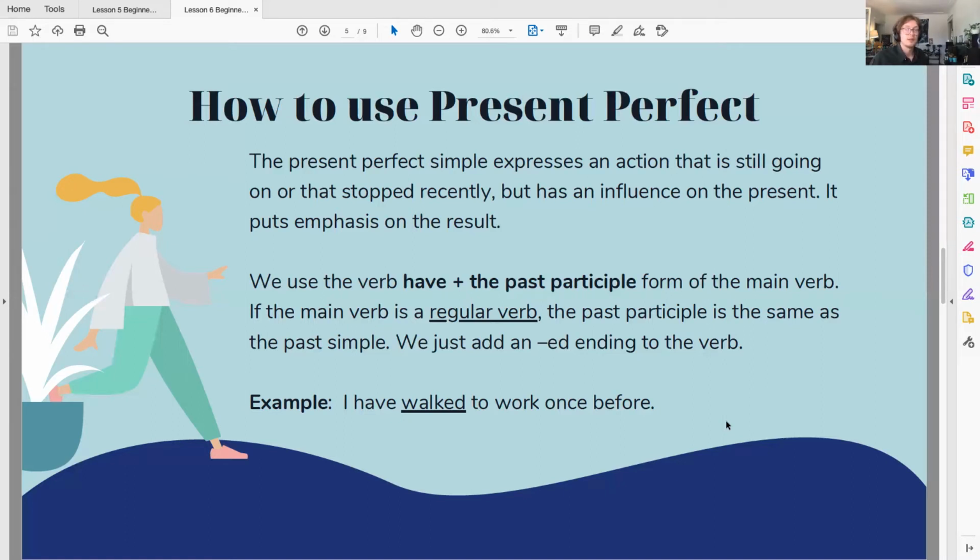And when I'm using the present perfect, I've conjugated the verb to have, used the past participle to suggest to the person I'm talking to, this is an action that I have done. It is over, it is finished, but the result was I got to work. So when people ask, have you walked to work? I can say, yes, I have walked to work once before.